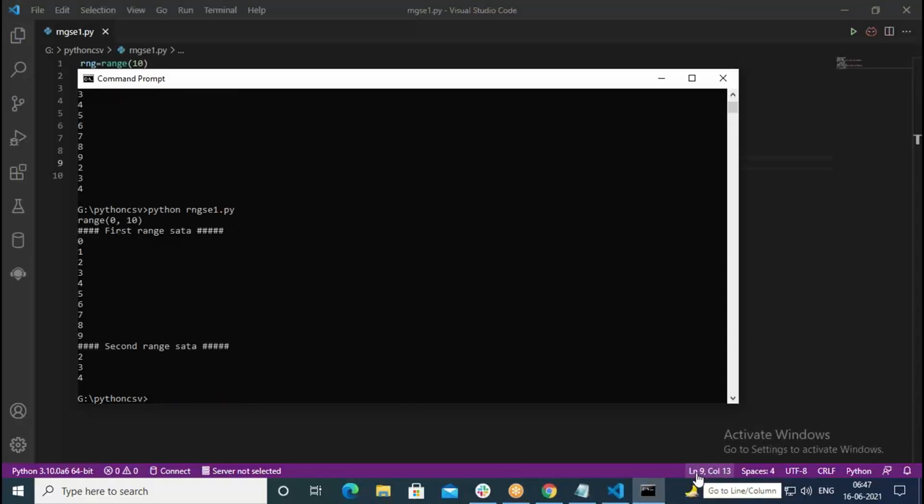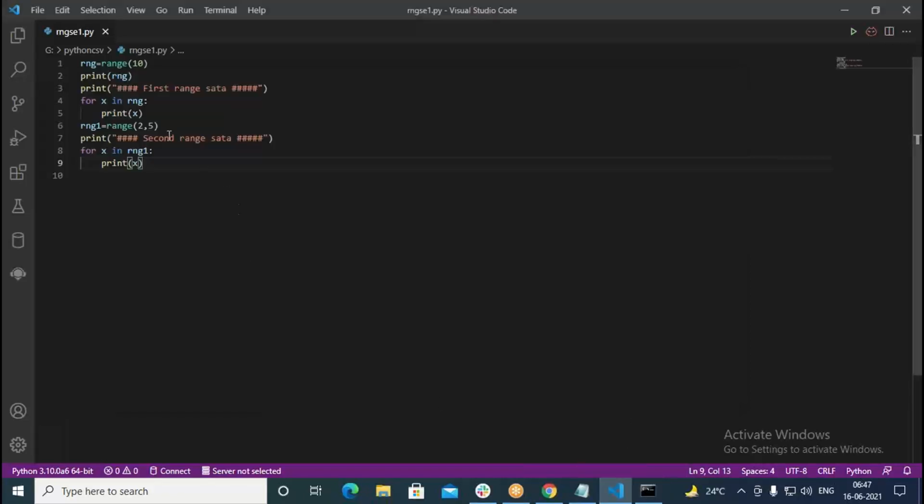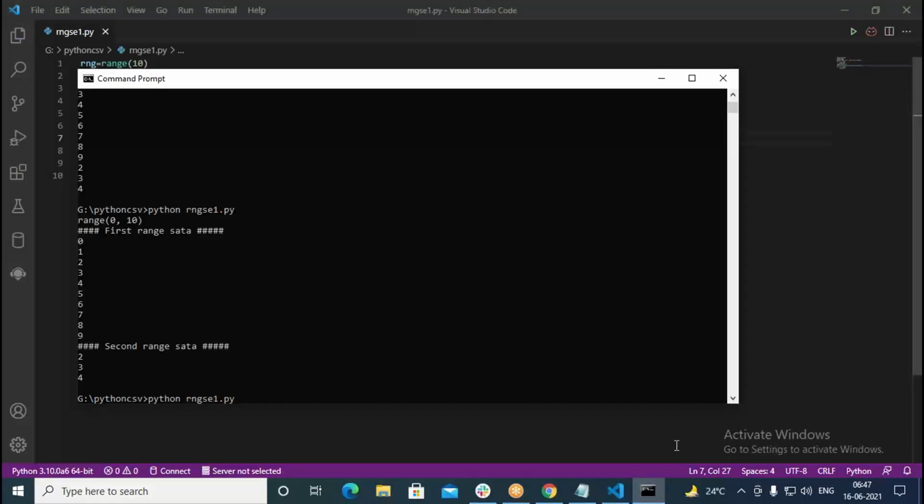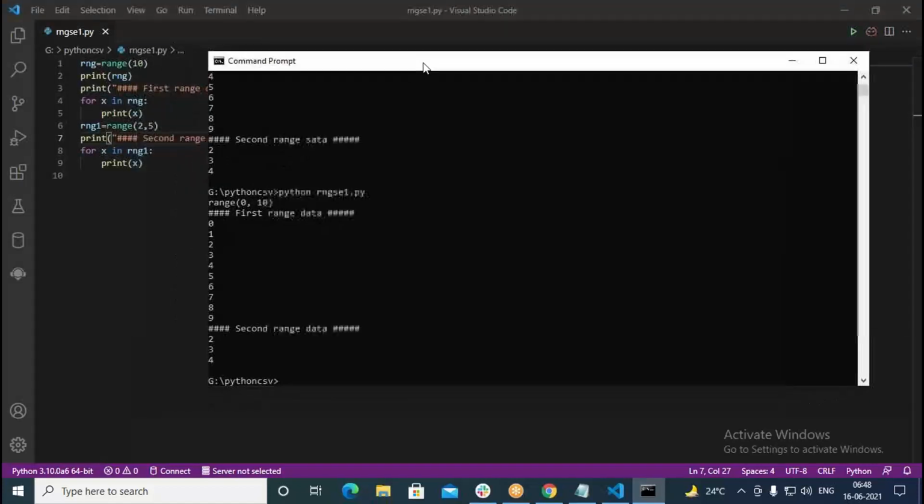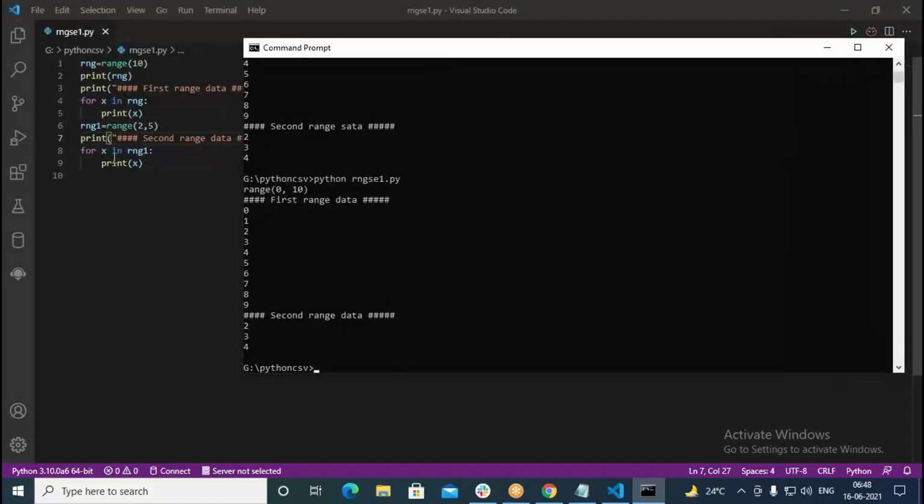See here, first range data S has come in that. Fine. So I change it to D. Okay, here also change it. Then I try to run again. So now first range data is printing from 0 to 9. In the second, it's printing 2, 3, 4. Because if you look at the definition, we have written range 2, 5 for the second one. So this contains 2, 3 and 4. So like this it is working.